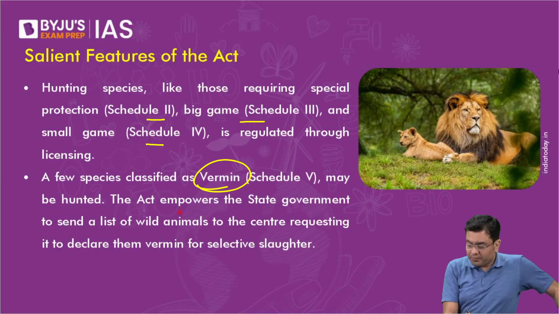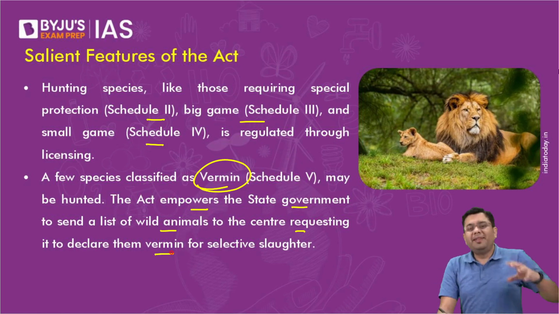So here the act empowers the state government to send a list of wild animals to the center, requesting it to declare them vermin for a selective slaughter.